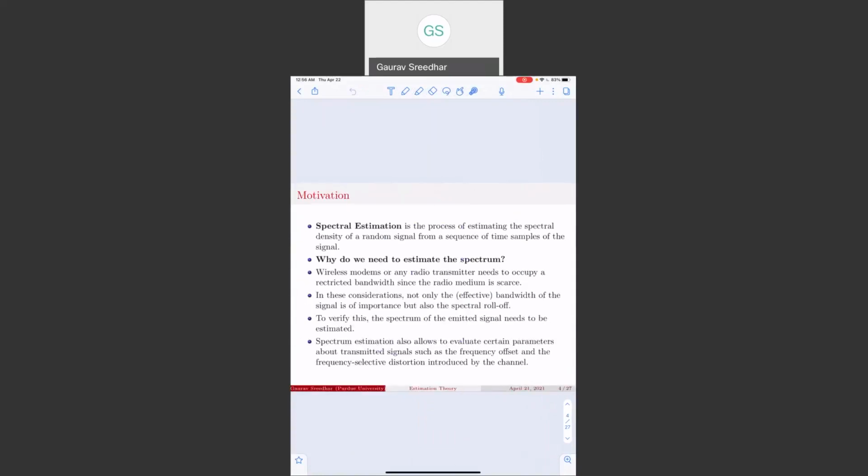So let's go over the introduction and motivation for spectral estimation. Spectral estimation is the process of estimating the spectral density of a random signal from a sequence of time samples of the signal. So why do we need to estimate the spectrum?